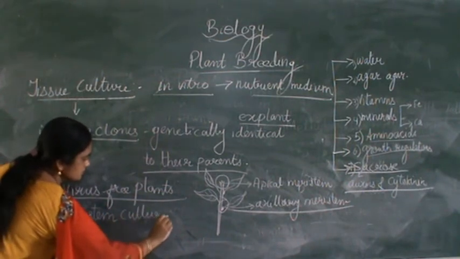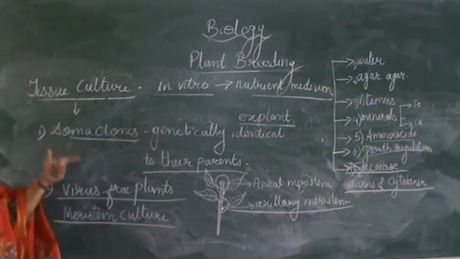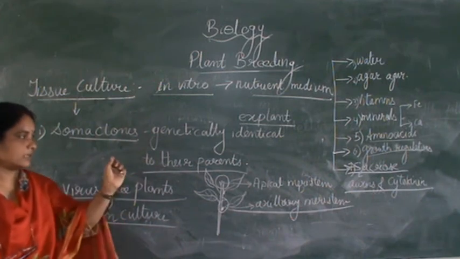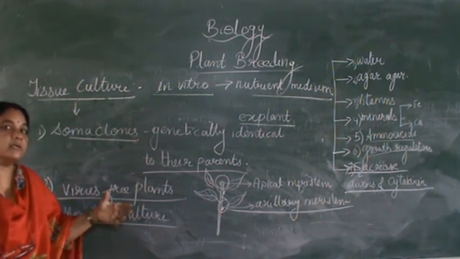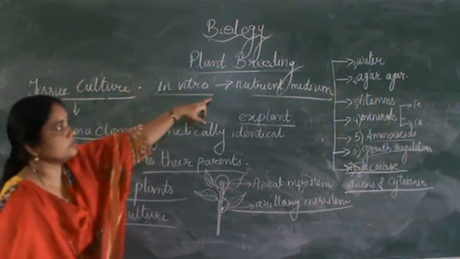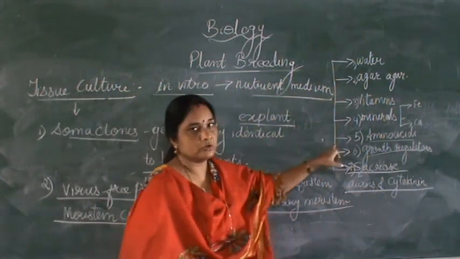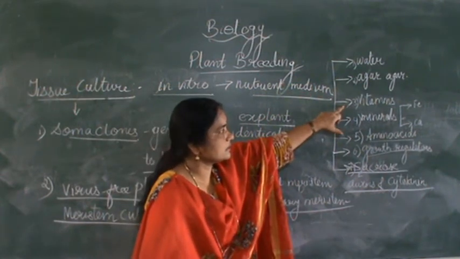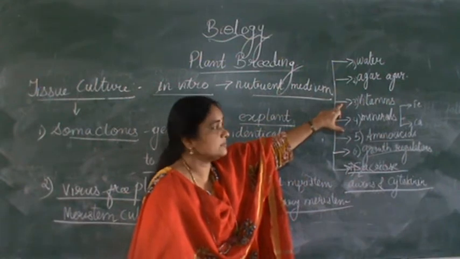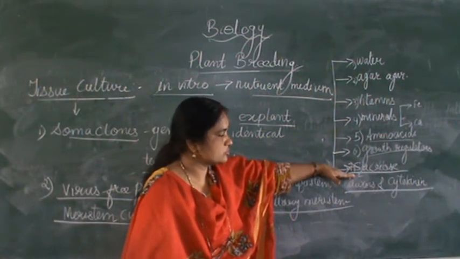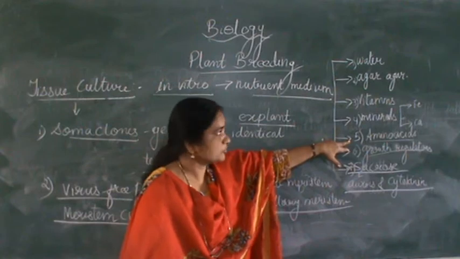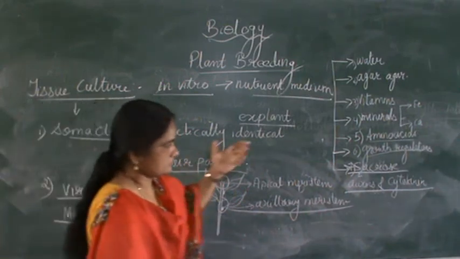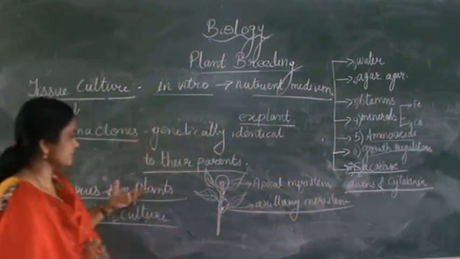So that is another advantage of tissue culture: a cell can be taken from the apical meristem or from the axillary meristem, and it can be grown in vitro inside a nutrient medium. The nutrient medium has water, agar, which is a binding, gelatinous substance, then vitamins, minerals, carbohydrates like sucrose, amino acids needed for protein production, and growth regulators like cytokinin and auxins, for developing the cell.